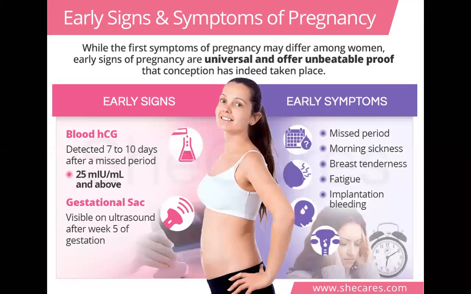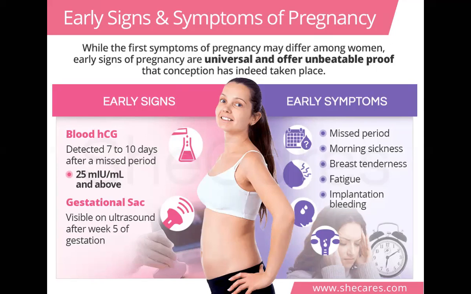On that basis, these symptoms and signs are going to vary. But the common symptom everywhere is the missed period or amenorrhea, whether in the first, second, or third trimester. Then morning sickness and breast tenderness.